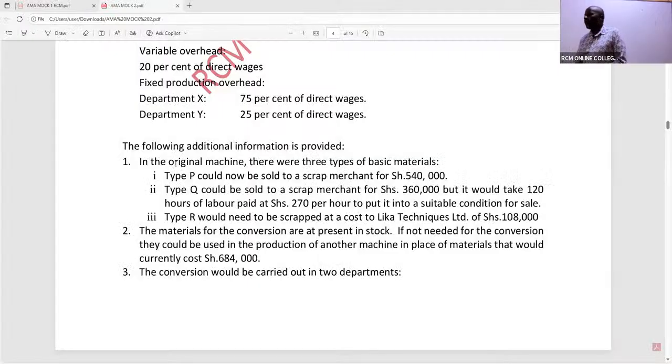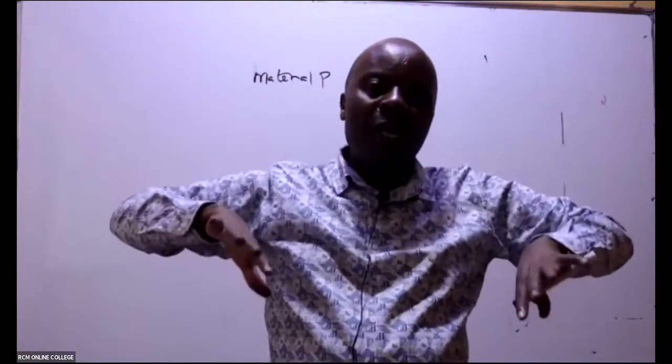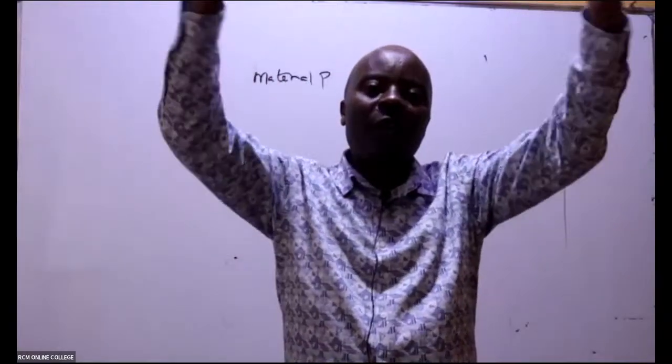All right, my good students. So we start with the first one. In the original machine, there were 3 types of basic materials. We start with material P. Material P could be sold as scrap for 540,000. In the other plan, without Zimwi coming on board, I would have sold it for 540.